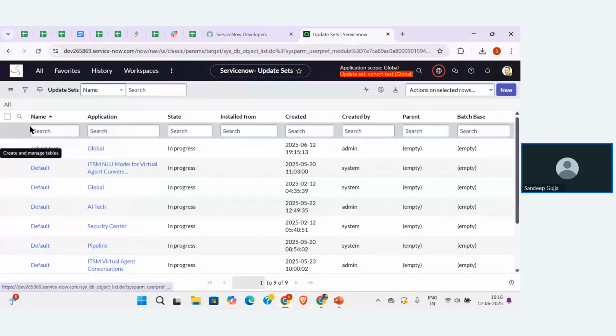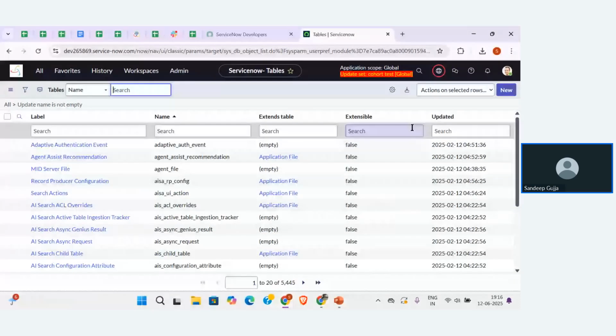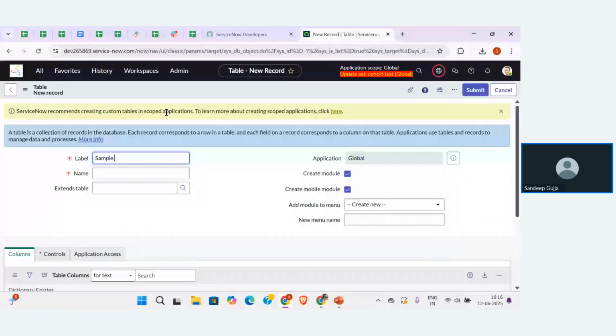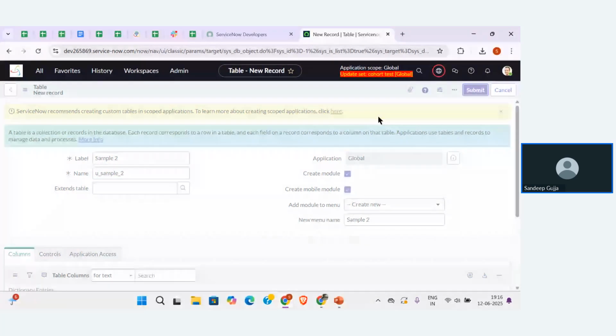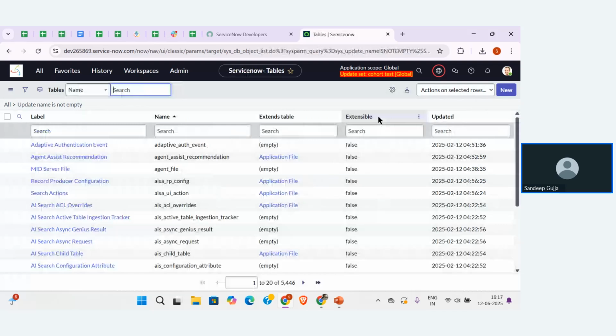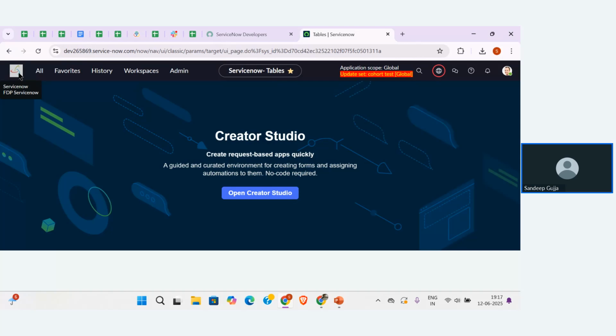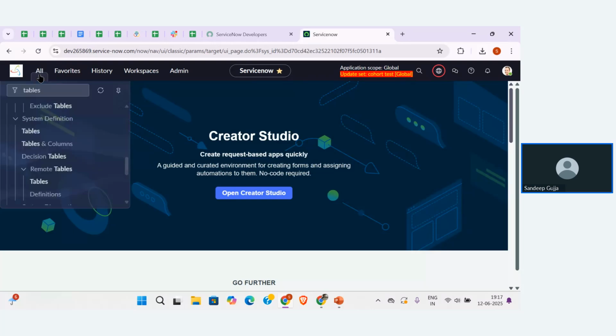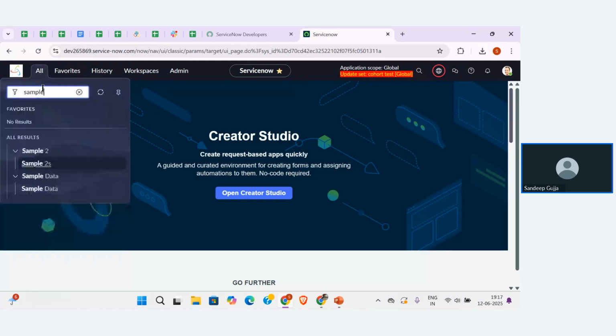Here I'm making the table name as sample 2. The table name is sample 2, guys. Okay. So let me click on submit. I'm just creating a table. That means whenever a table is created, a lot of things are created automatically, and all of those are going to be stored in the update set. That is fine. Okay. So the update set's work is to store the table. Now I have created that table. Let me check whether the table is created or not. Sample 2. Yeah. Now the sample 2 table is created.